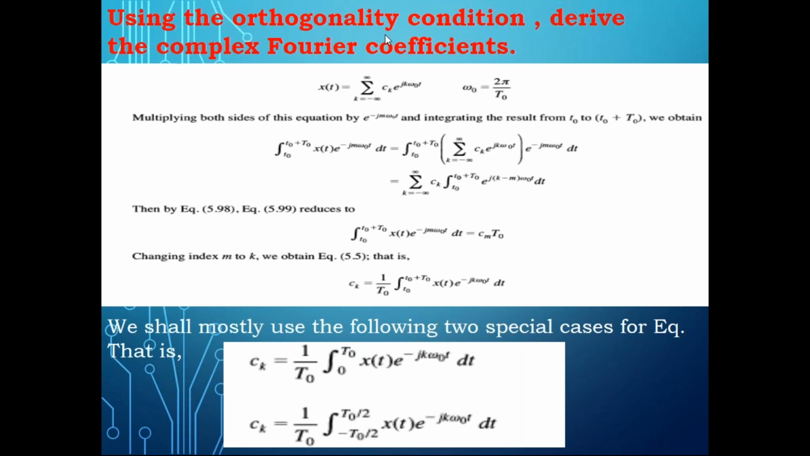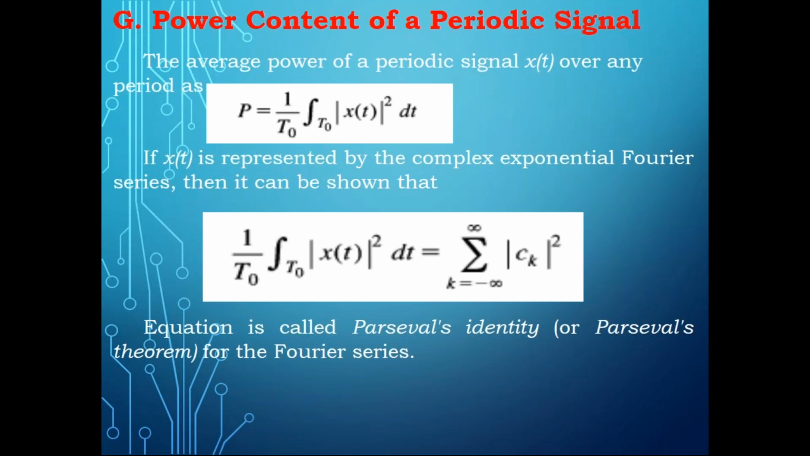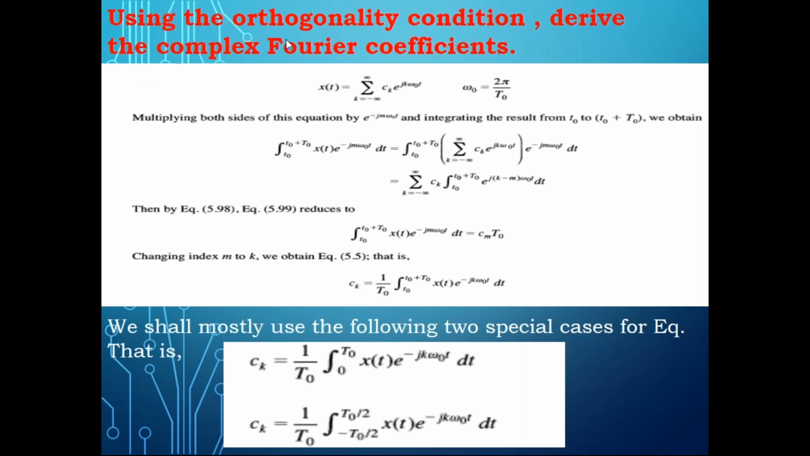The first problem is: using the orthogonality condition, derive the complex Fourier series coefficients. Now try to understand. We derived the formula yesterday in the previous slide. We discussed that C_k equals, we have the formula and all that. Now we are going to find how to get the coefficient. There is a small derivation for that. You need to start with the orthogonality condition and derive the complex Fourier series coefficient.